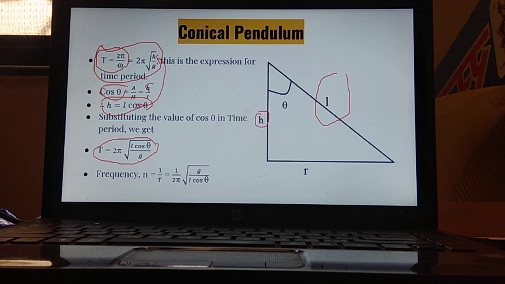For finding the frequency, what is the frequency? The number of oscillations completed in a second. And what is time period? The total time required for one complete oscillation. So for finding the frequency, we will be taking 1 upon T, so this whole will be going in the denominator. The frequency will be 1 upon 2 pi root G upon L cos theta.